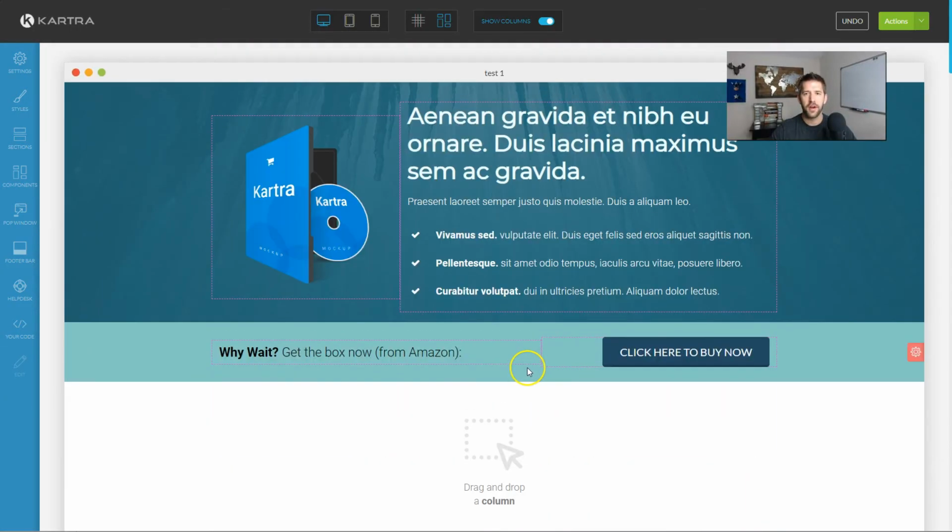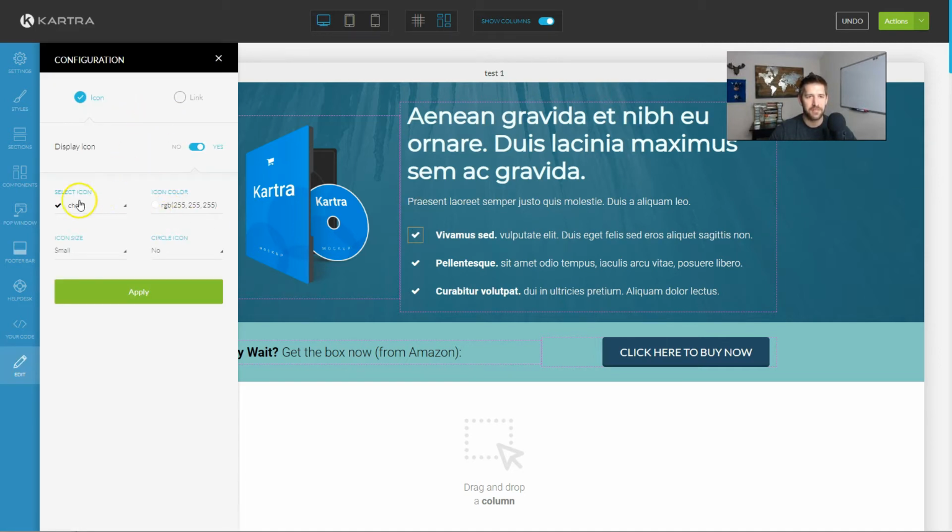With Kartra, their page builder is not quite as fast as Thrive Architect. For example, if I wanted to make an edit here and edit the icon, you kind of have to play this game where you're clicking around to try to get the right thing. I want to edit this guy, so I got it finally. And I can edit and make some changes. Once you're in the settings area, you have to hit apply a lot, but it works really well. You can circle it, and you can see now I have a circle. I can change the icon color.